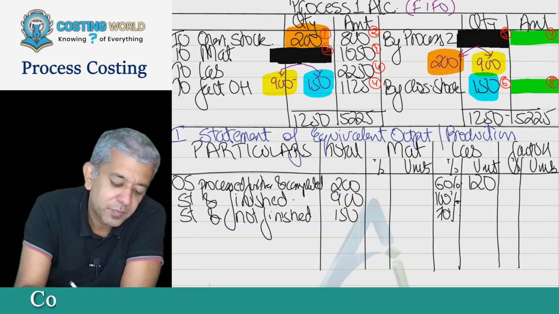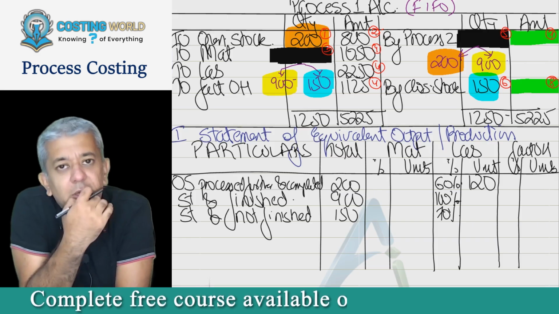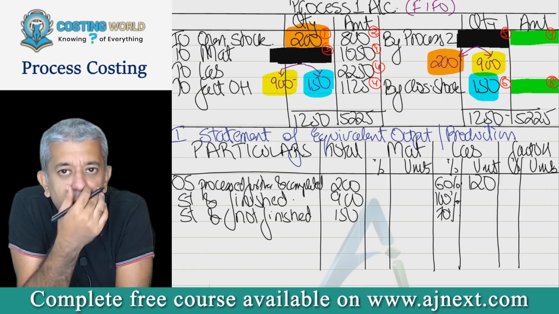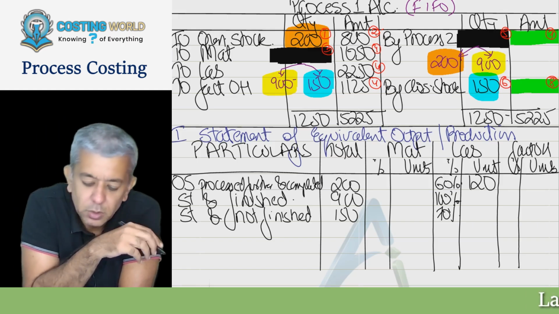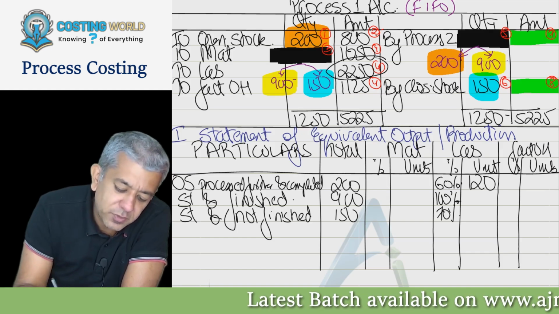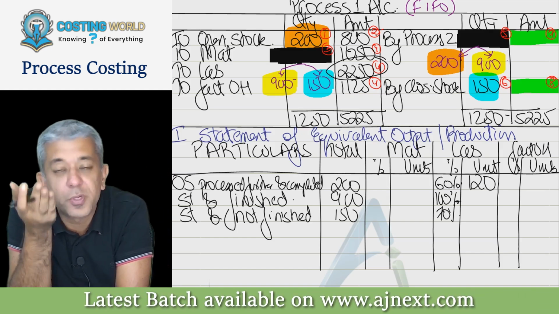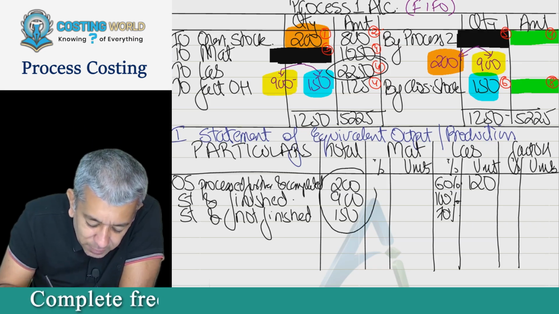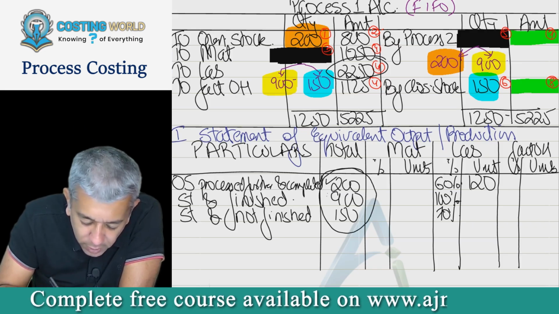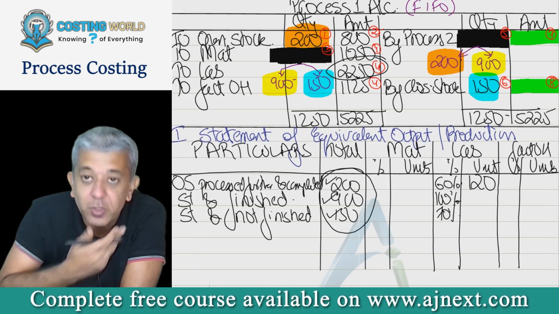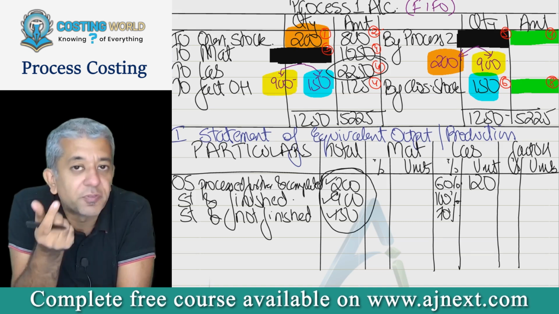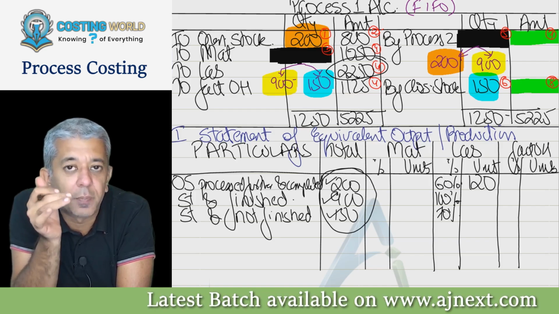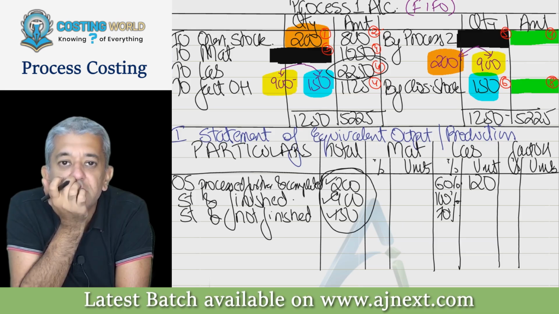Simple it is, see. If anybody asked me, what was the labor cost in this particular period? 2250. That is this particular figure. If somebody asked me by incurring 2250, how much you have produced? I cannot add these three numbers. I cannot say I produced 200 units also, 900 units also, 150 units also, because each of them had a different amount of labor worked in this particular period. You all understood this? Yes.